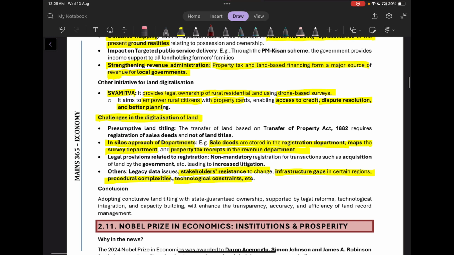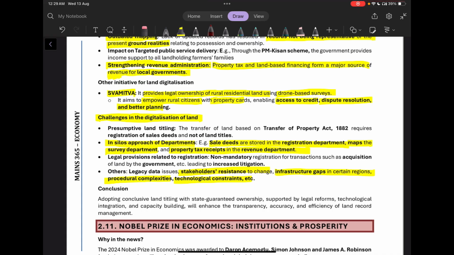Now, what were the challenges? The challenges were in the approach of departments. For example, sale deeds are stored in the registration department, maps in the survey department, and property tax receipts in the revenue department.